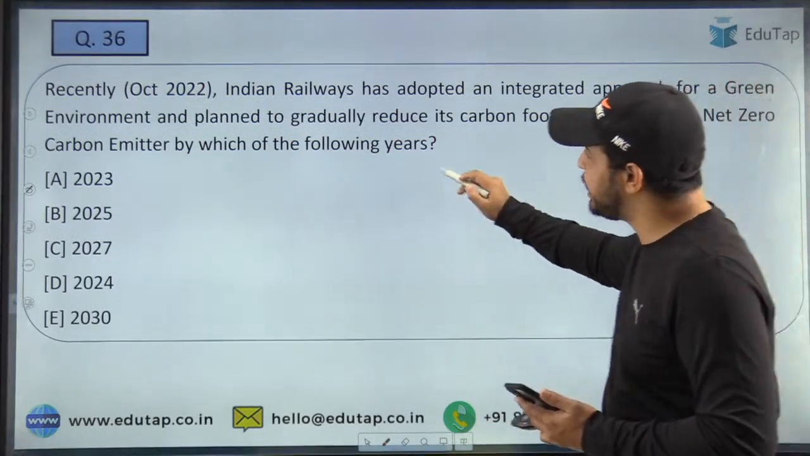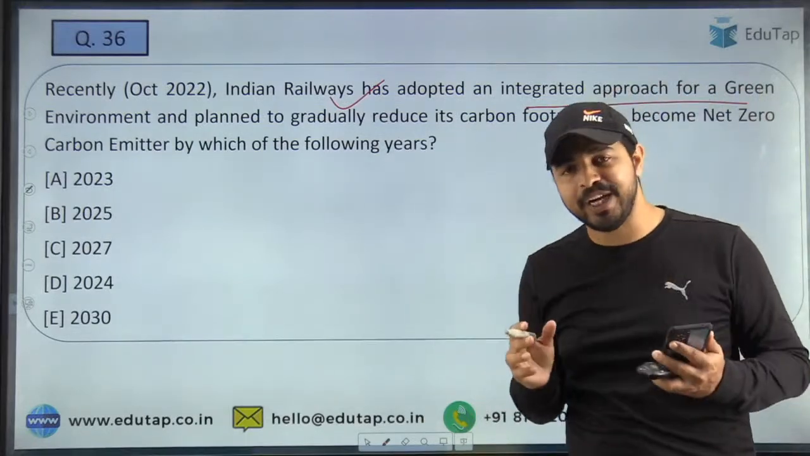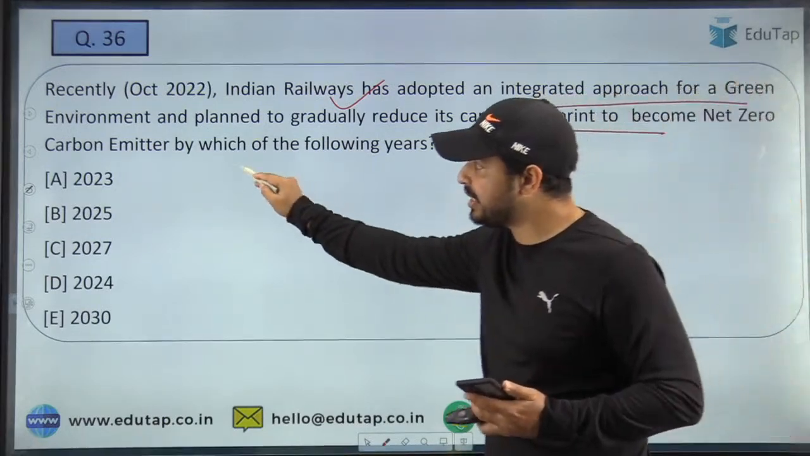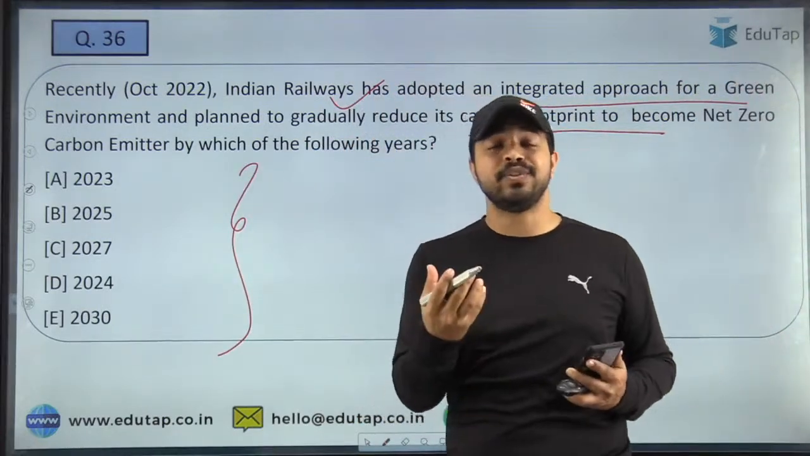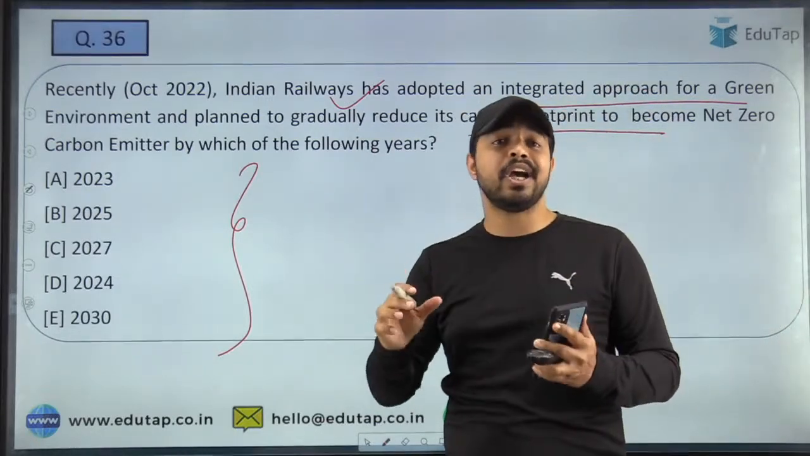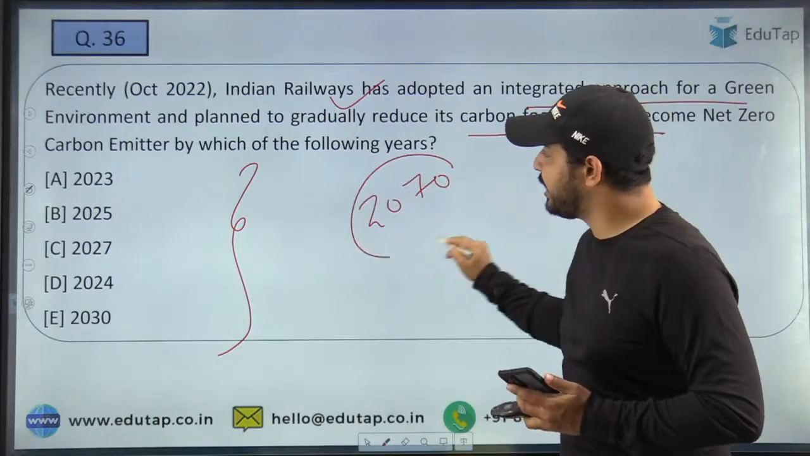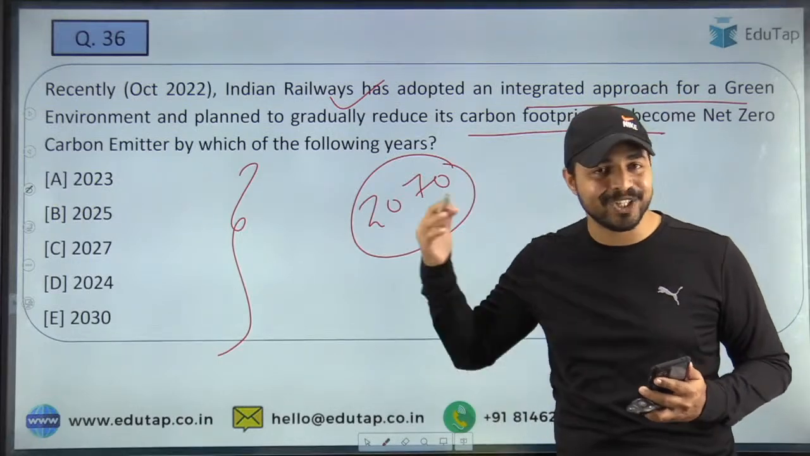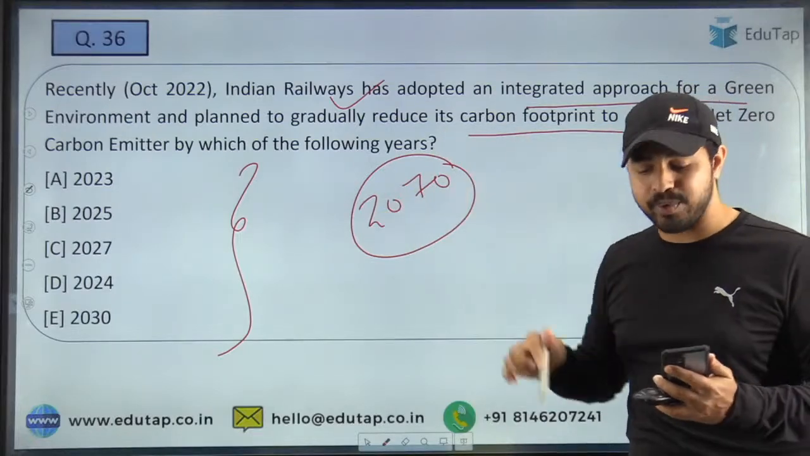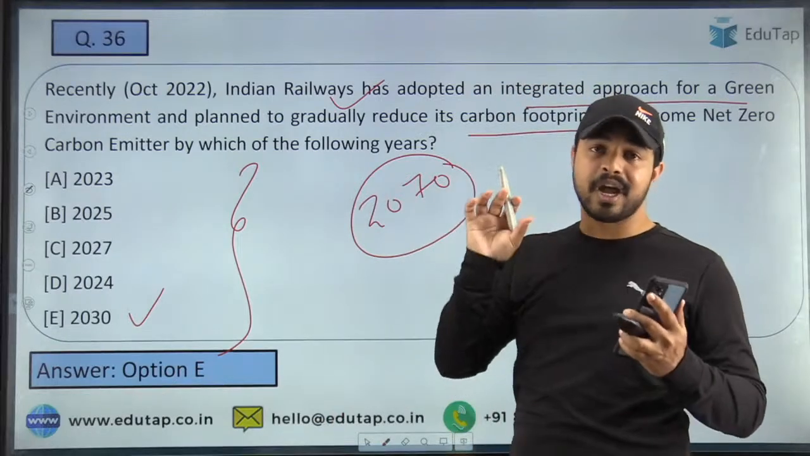So here the question is: Indian Railways has adopted an integrated approach for a green environment, and they are planning to gradually reduce its carbon footprint. So आपको बताना है कि by which year they are basically targeting to achieve this particular feat. कौन से year तक ये target कर रहे हैं? See, when I talk about India, the whole India will become carbon emission free by the year 2070, as announced by our Prime Minister Narendra Modi ji in the COP26 summit. And guys, similarly, when I talk about the target of the Indian Railways here, when I talk about the right answer, it is 2030. तो 2030 तक हम इसको करने वाले हैं.